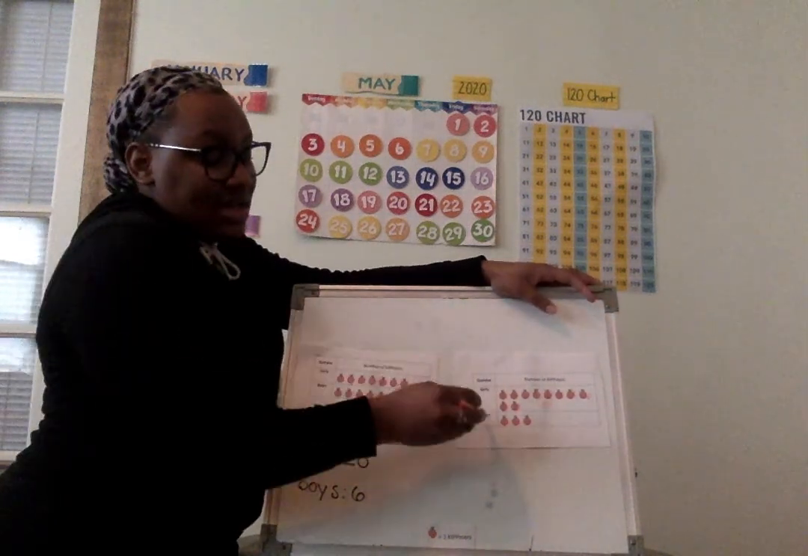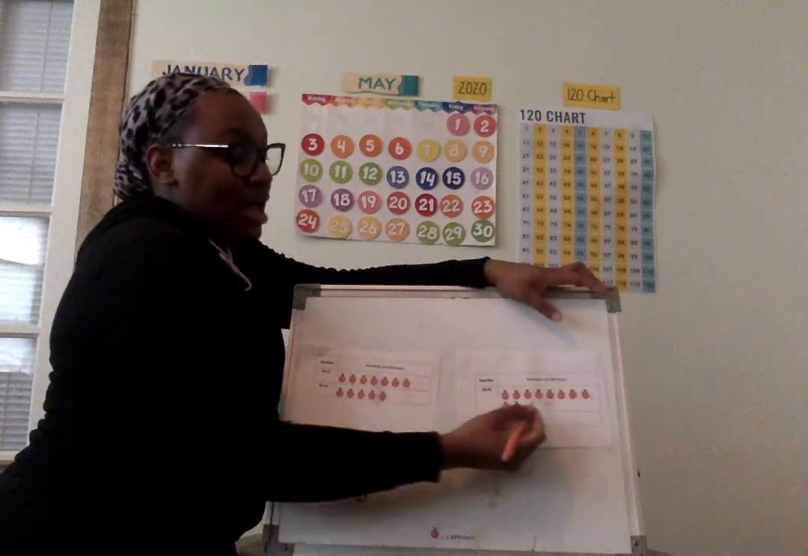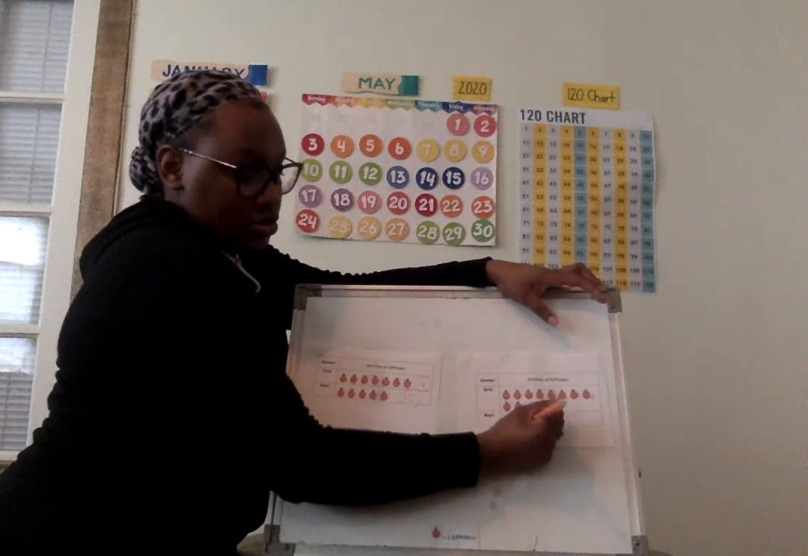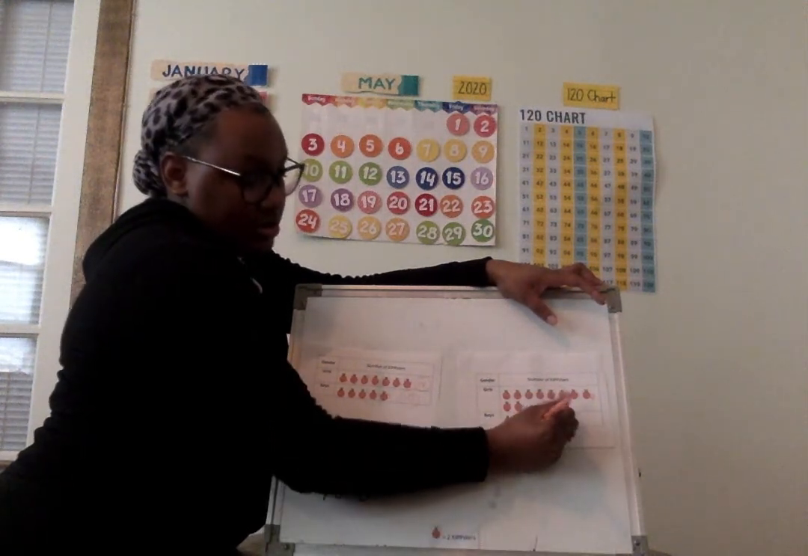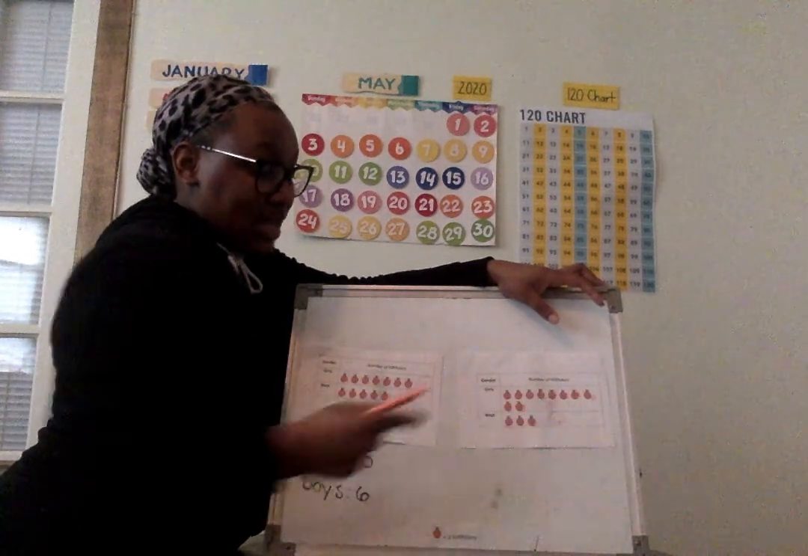Now let's count the boys. Remember, we're counting by twos. We have to count by. That's right. We need to count by twos. Count with me. 2, 4, 6. So in this graph, 6 boys liked oranges.